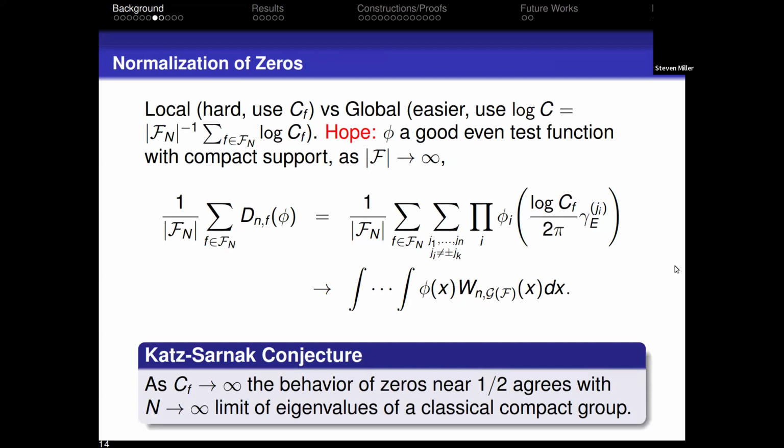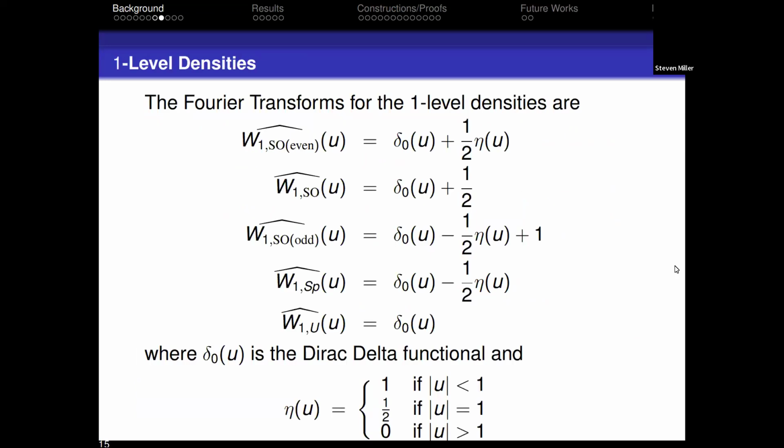Okay, so the hope is that in the limit, as the conductors go to infinity, the scaling limit converges to something nice. So summing my scaled zeros, evaluating my test functions at that, summing over all the forms in the family, that should be like integrating my test function against some nice function. And we can write down explicitly what it is. You never want to see calculations in a talk, especially in a 20-minute talk, but they can be written down.